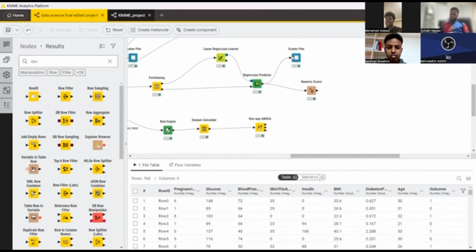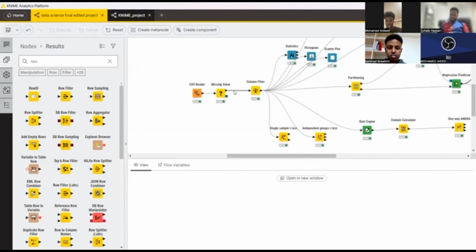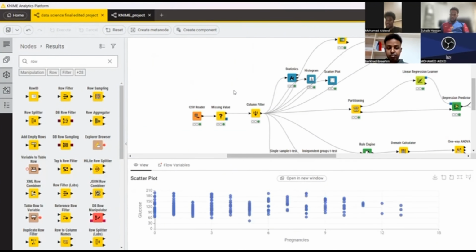And this is a scatter plot for the main visualization we had from the regression predictor and also the linear regression learner that we had for our project. And this also used a numeric scorer for the project. And yes, this is our workflow that we did, me and my friends, working together on this. It was awesome. And this is the project.